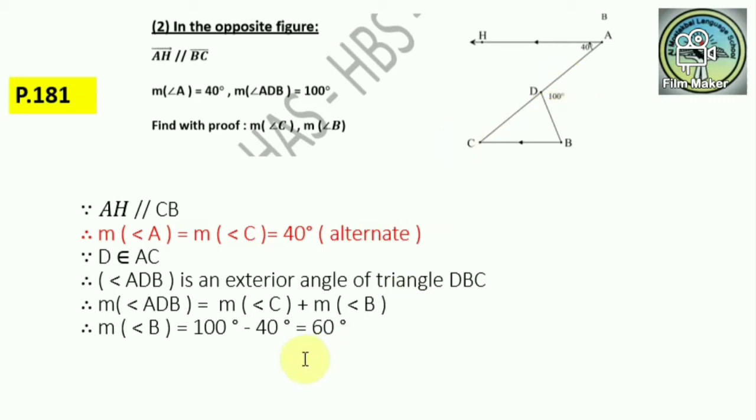So I can use our previous note to find this angle in just one step. Since ADB is an exterior angle of triangle DBC, then the measure of angle B equals 100 minus 40 equals 60 degrees.